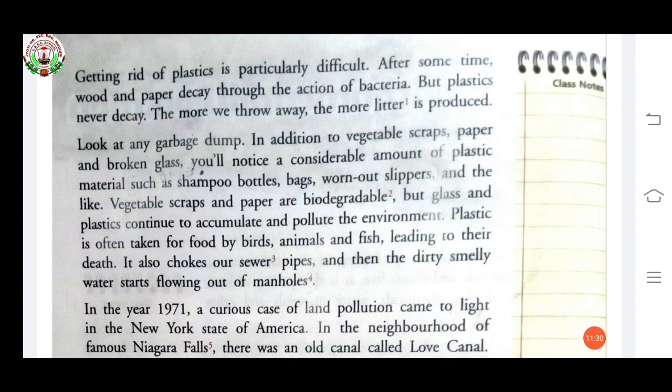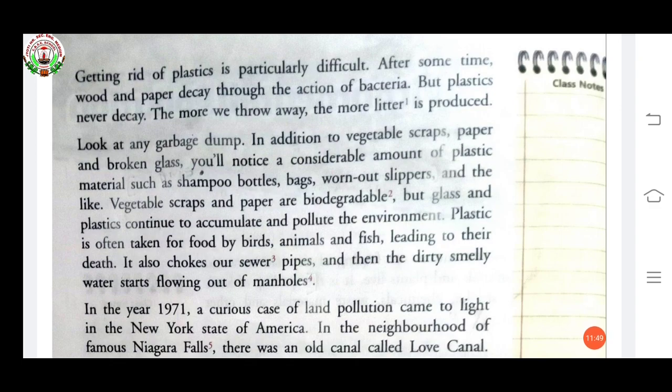Other substances like food and paper can decay through the action of bacteria, because they include bacteria. But plastic never decays. The more we throw away, the more litter is produced.